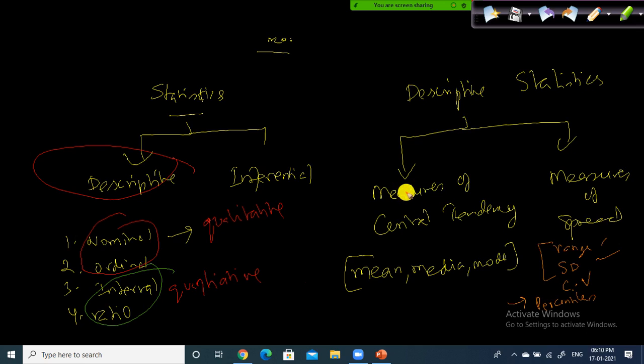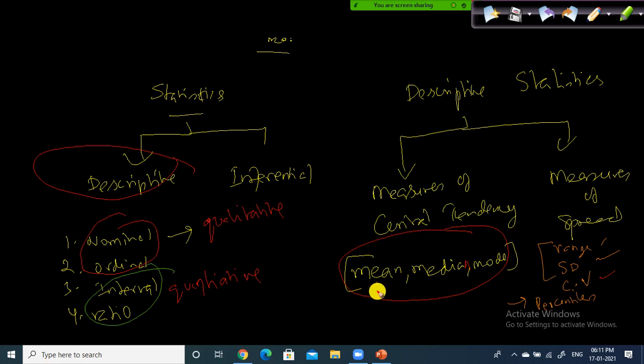Most of these things you studied during school time: the mean, median, and mode. Even range we studied. Standard deviation also, and percentiles probably they covered during school time, and coefficient of variation you might have heard of too. They would have covered these things, but some syllabuses, like the state board, don't cover them. Anyhow, don't worry, we'll discuss all these things in this session.